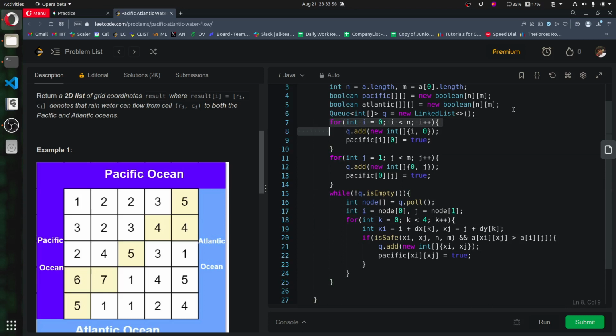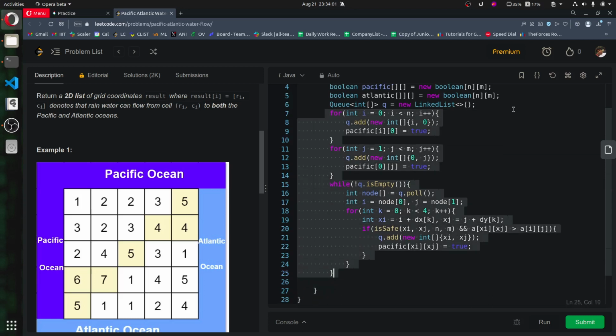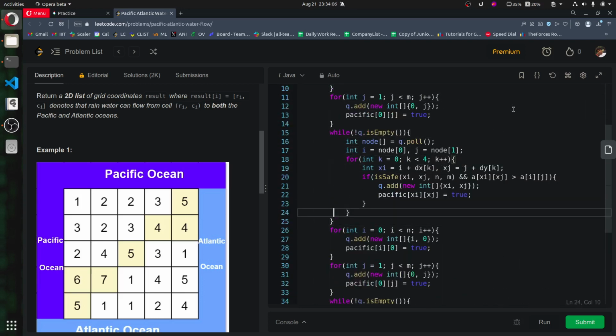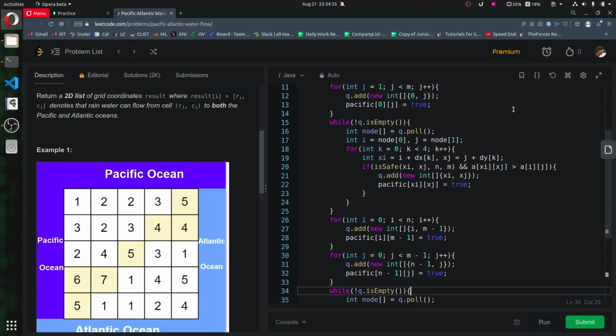Now we need to repeat all these things for Atlantic. We will be adding not (i, 0) but (i, m minus 1), and not (0, j) but (n minus 1, j), and it will start from 0 and end one before the last column.